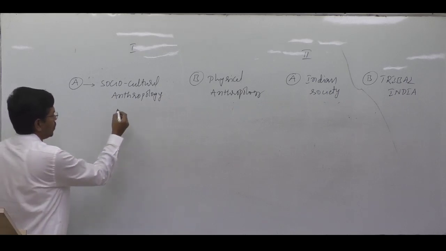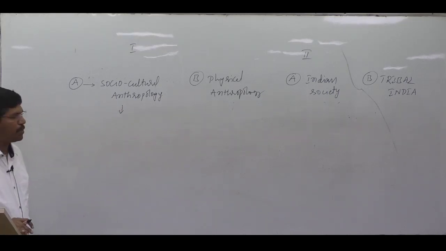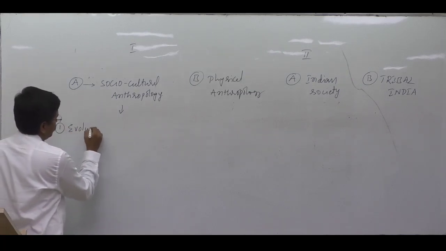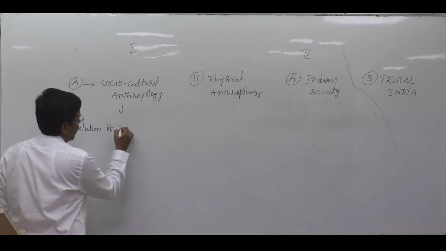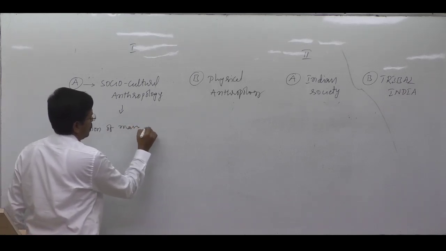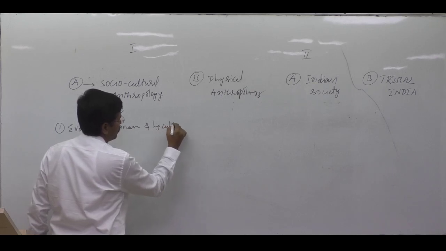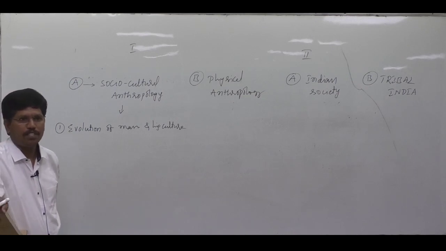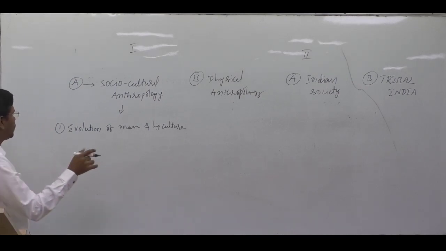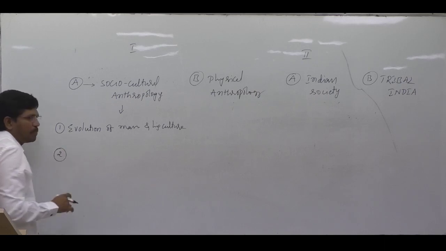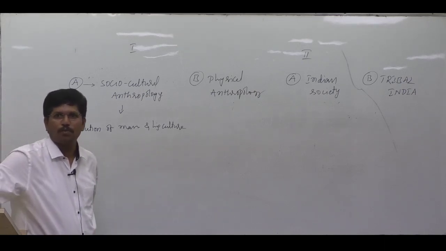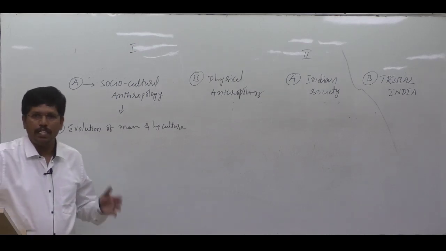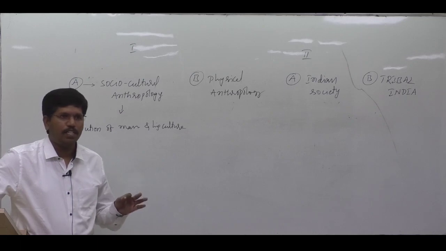In socio-cultural anthropology, we have total 8 chapters. The first chapter deals with evolution of man and his culture. In the first chapter, we'll study evolution of man and his culture. Apart from introduction, that means what is meant by anthropology, what are the different branches of anthropology, like that. From second chapter onwards, we'll study the culture in detail.